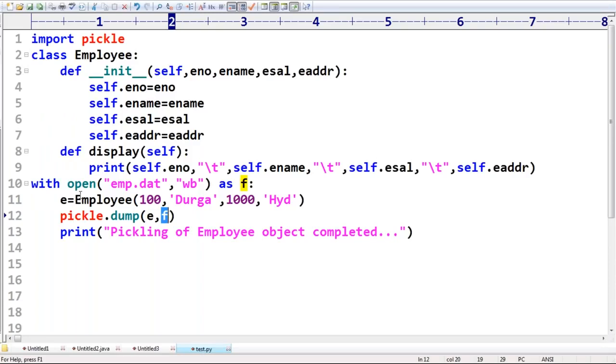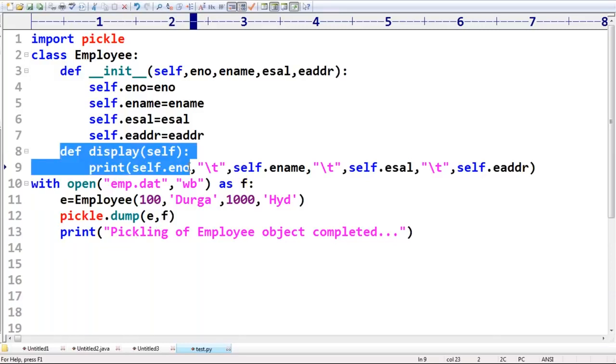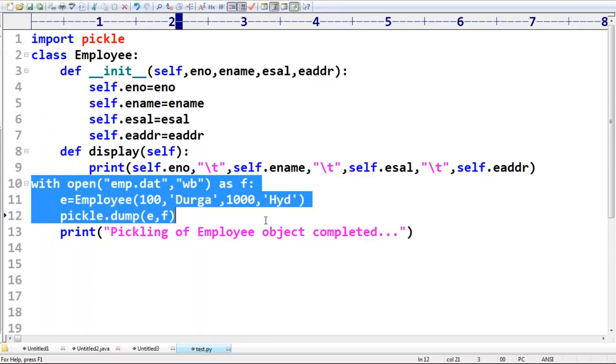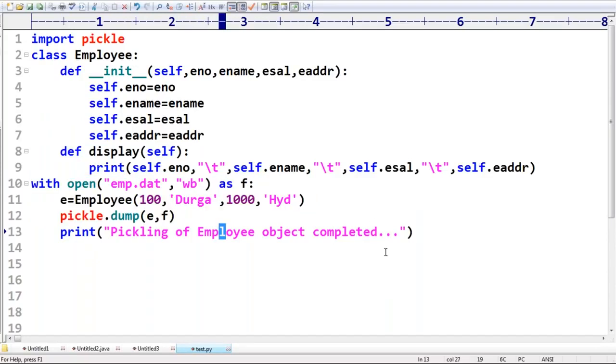Okay. Now, sir, why am I taking this function? You will come to know within a minute. Don't worry, Suresh. Sir, this is about how you can perform pickling. What is next? Let me perform unpickling. You have to be familiar with the code. Unpickling is very, very easy, sir.